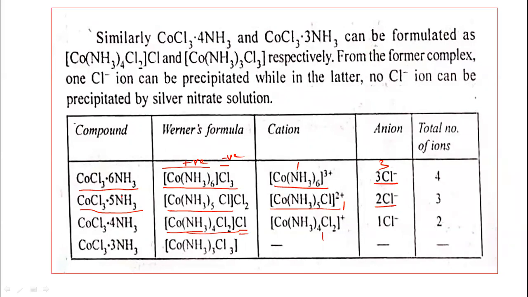Werner was the first scientist who explained such coordination compounds. So you should understand what is primary valency, what is secondary valency, what is coordination number, what is coordination sphere, what is outer sphere. This understanding is very, very important here. So Werner explained something about the coordination